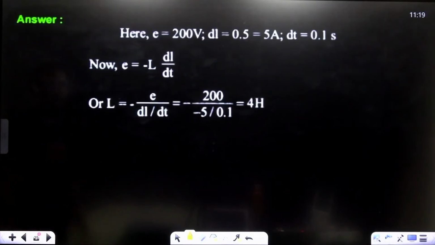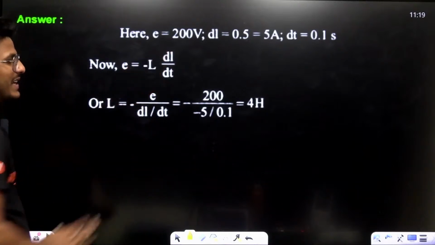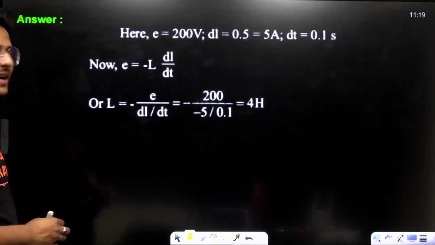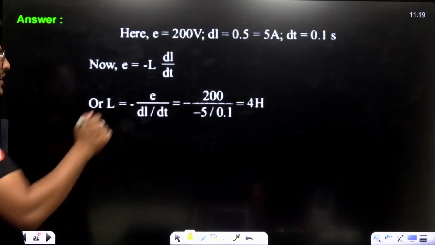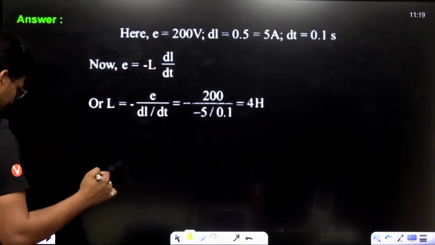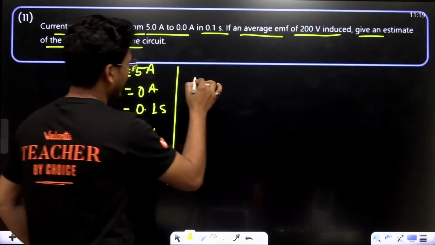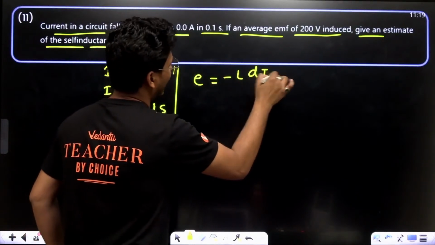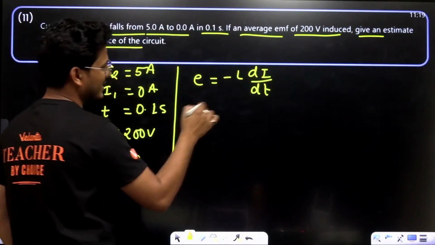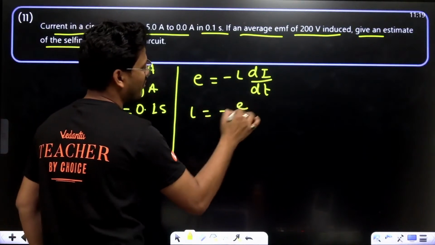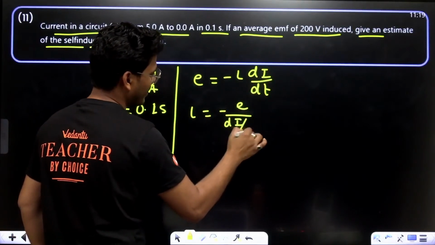And what is the formula? E equals to minus L di upon dt. If I am considering this L, that means negative of E upon di upon dt.